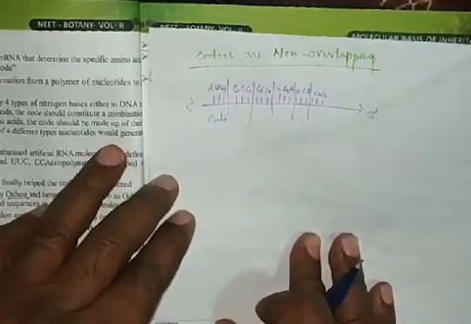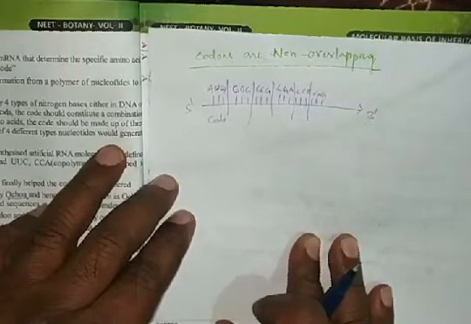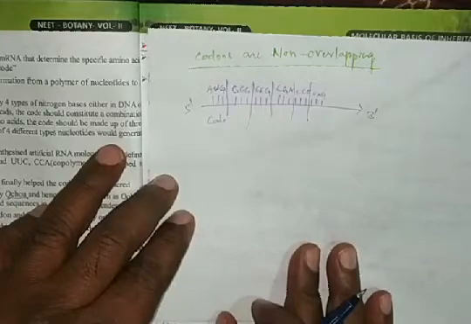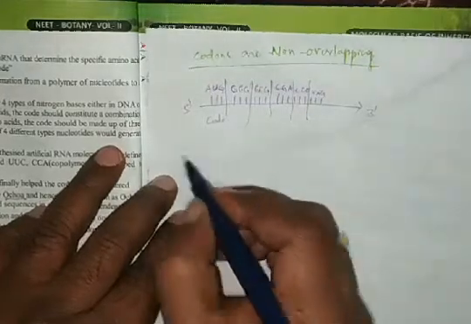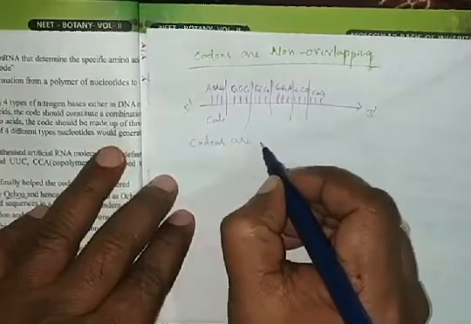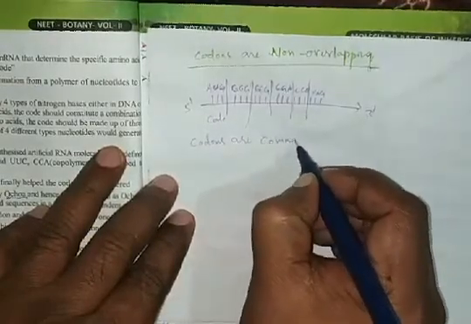This is called non-overlapping. Next character, codons are commaless.